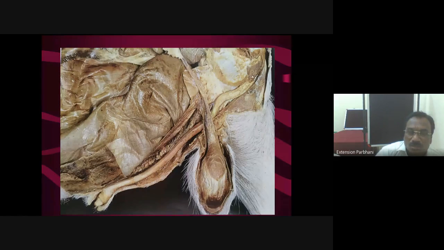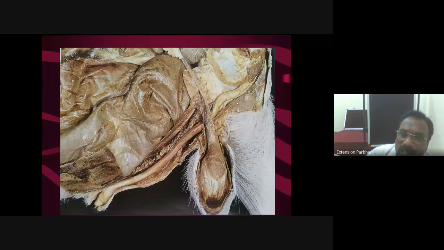Actually, the penile portion of the urethra. The urethra has 2 parts. The urethra is the common passage for both the urinary and male genital system. Now, the pelvic part is inside the pelvis and the penile part is outside the pelvic cavity, running along the ventral aspect of the abdomen, and this penile urethra is actually the penis. And whenever the passage of this urethra gets blocked, urethrotomy operation is performed.